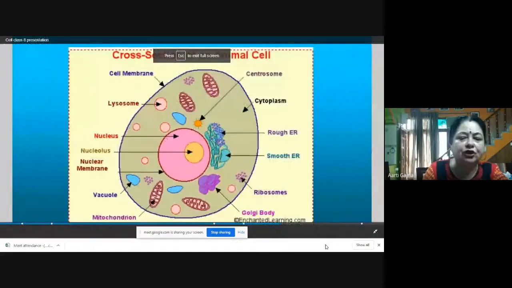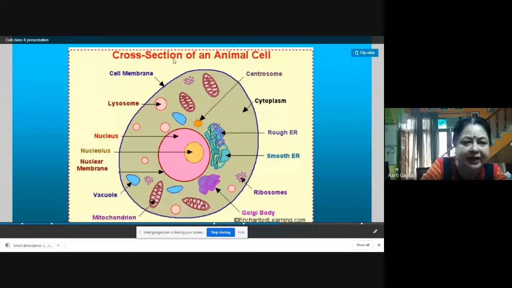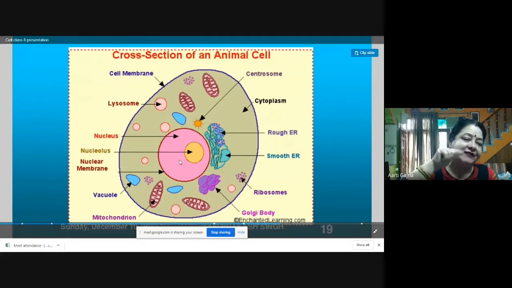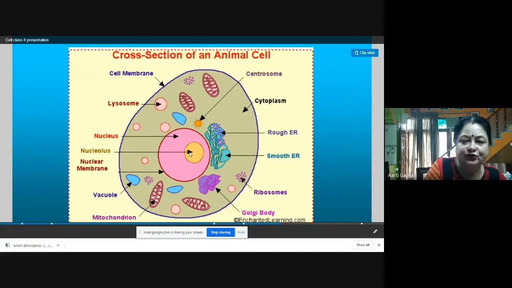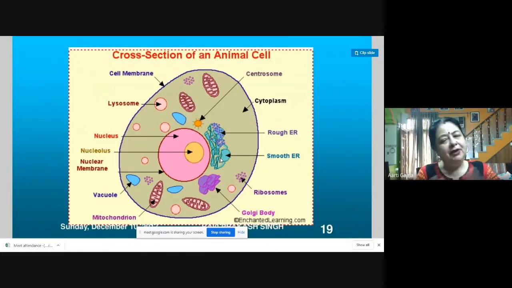Now this is the cross section of an animal cell. You will come to know about the different parts. This is the cell membrane. These are lysosomes. This is the nucleus. Inside the nucleus you will also find a spherical body called the nucleolus. This is the nuclear membrane, and this is endoplasmic reticulum. Endoplasmic reticulum is of two types: rough and smooth.